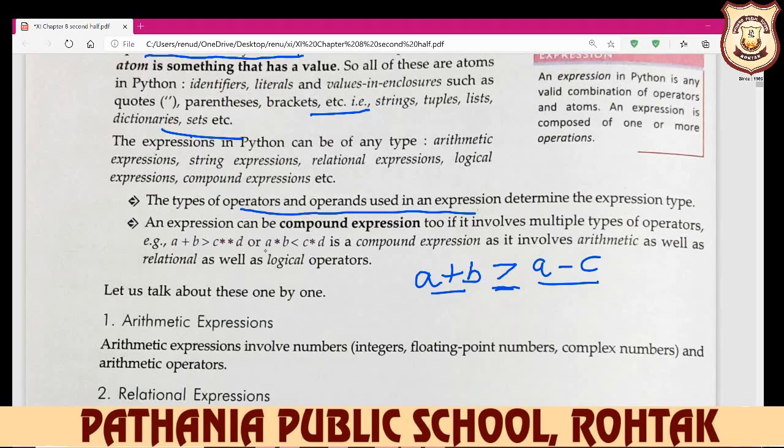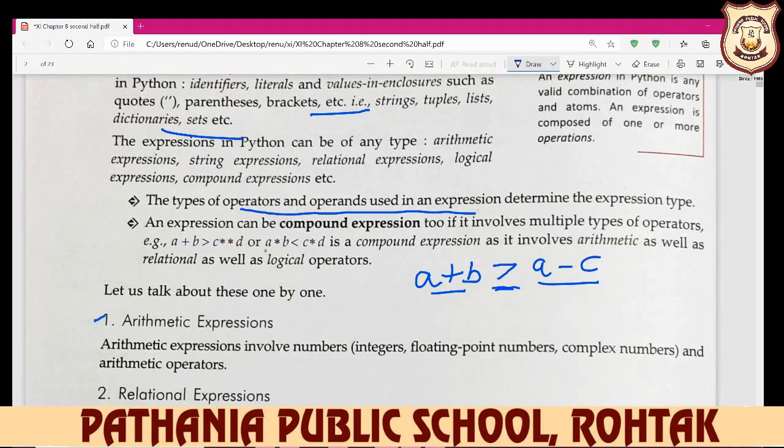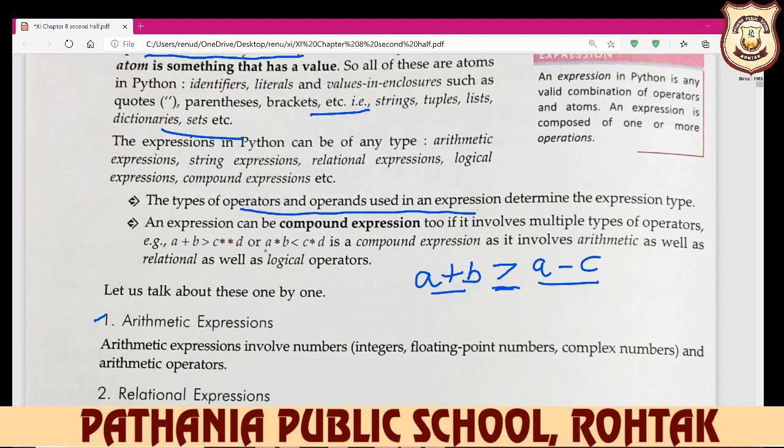Let us talk about these one by one. Arithmetic expression involves numbers, integers, floating point numbers, complex numbers, and arithmetic operators. Arithmetic operators mean plus, minus, multiply, divide, floor division, or modulus. These all are your arithmetic expressions. So when you write a plus b, this complete thing is your expression. For example, a minus c is an arithmetic expression. And for example, a plus b divided by 2 is also an arithmetic expression.